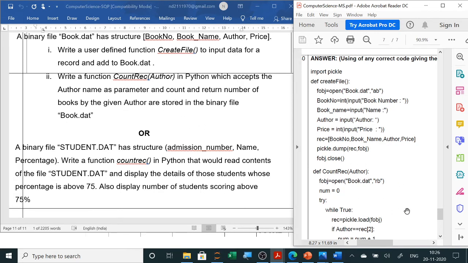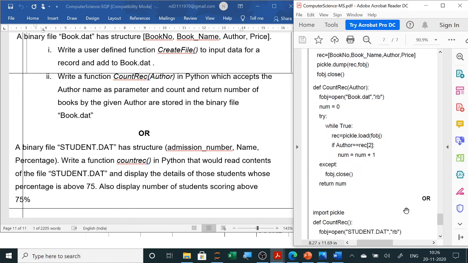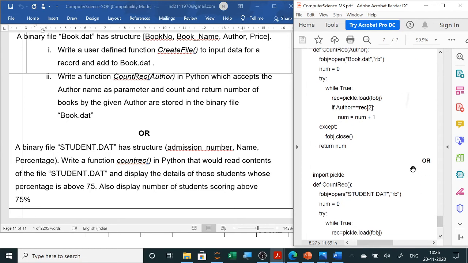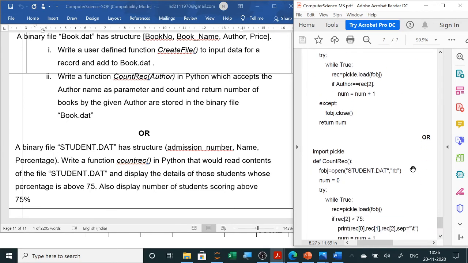So here you have to do the same thing. You write def, and then you open the file in RB mode. You have to count, so count equals 0 and num equals 0. Now try and except, why we were writing it: otherwise at the end of the file it was showing an error. So we use try, while True, till the records are there. It will load record one by one, check the author, and count as per the author. Clear? Whatever author is passed, it will check and then count. So this is your dat file question.